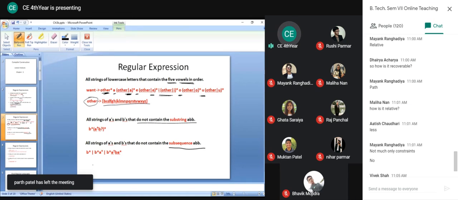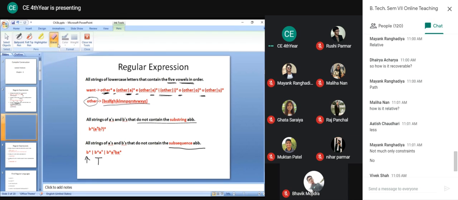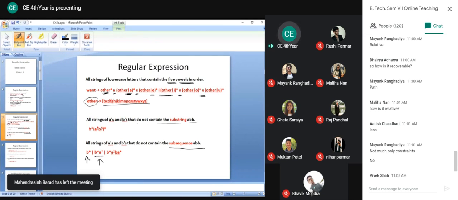So that's why we have either B star, only B's are permitted, or B star A plus, we can have B in the beginning and A plus, or this is the third important thing, B star A plus B A star.